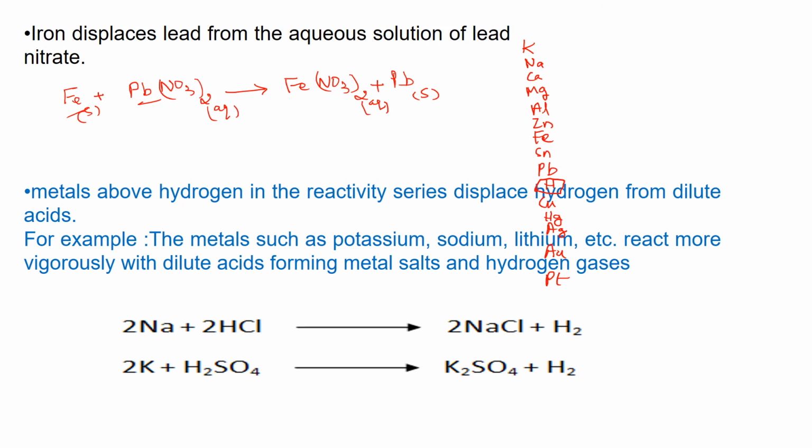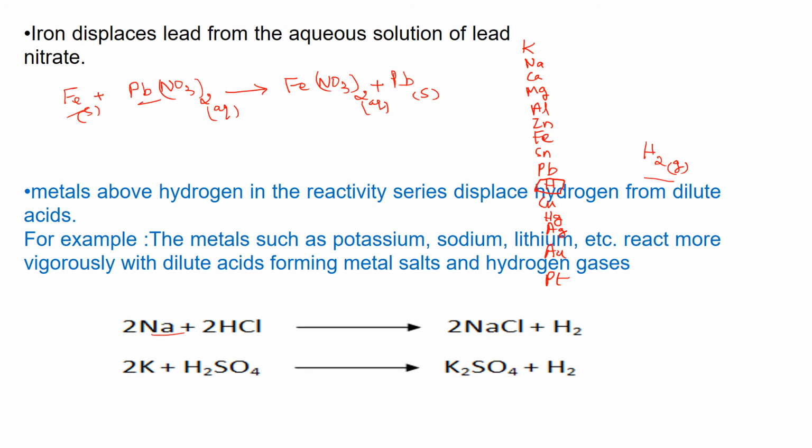So all the metals which are above hydrogen are able to displace hydrogen. Whenever these metals react with acid, they displace hydrogen and hydrogen gas is released. Whereas copper, mercury, silver, when they react with acid, are not able to displace hydrogen, and in that reaction hydrogen gas is not released. Let us see the example.